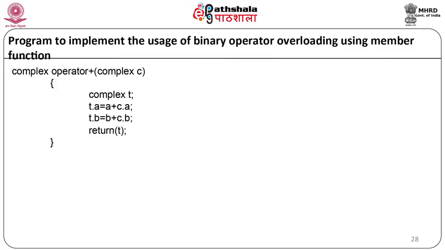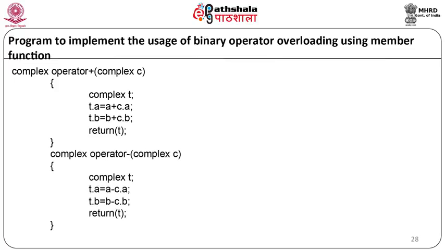Now we will define one more member function, minus, as complex operator minus, complex c. Here again we will define the temporary object as complex t, and the code will be t.a is equal to a minus c.a, t.b is equal to b minus c.b, and return t, and our function will end. We will have void display as a member function. Here we will display the value as cout the value of a plus the value of b i, slash n, and our display function will end and our class definition will end.